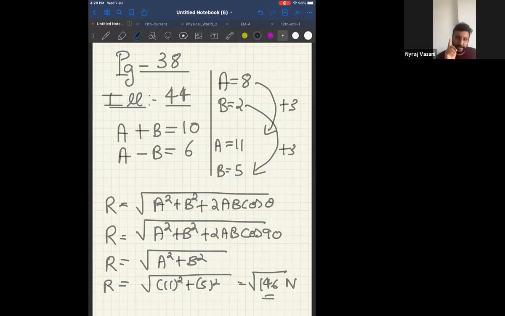Correct, Nikhil. This will only give us the magnitude. If you want the other part, that is the angle, you have to use the tan alpha formula. What you said is correct.